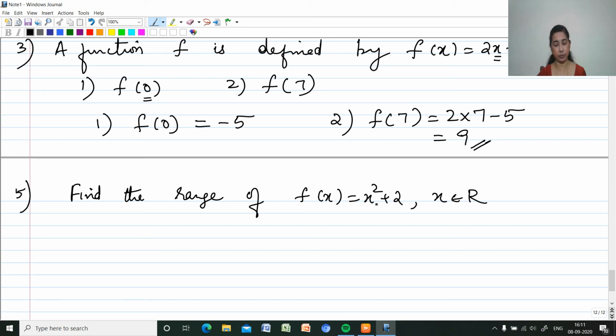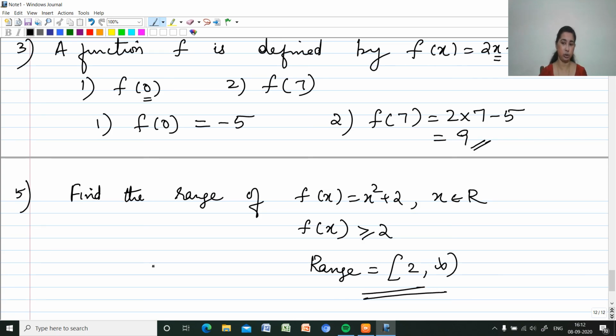But what happens to x square? X square will always be positive. Minus square or plus square, whatever it is, it will be positive. So the minimum value of x square will be 0. So f of x will always be greater than or equal to 2, because the minimum value of x square can be 0. It will be more than that, 0 or more. So f of x will always be greater than or equal to 2, or we can write that the range will be closed interval 2 comma infinity.